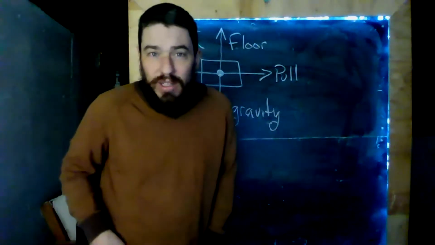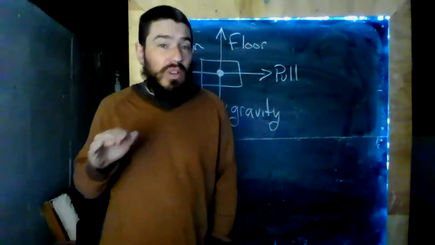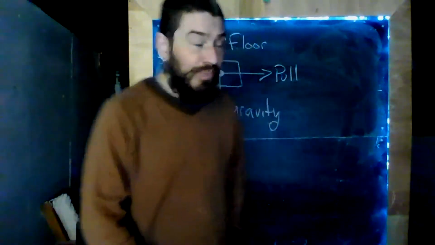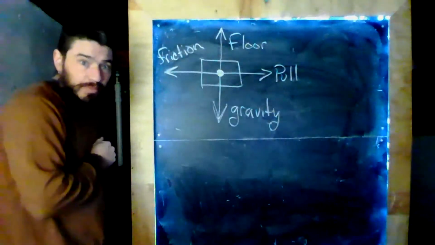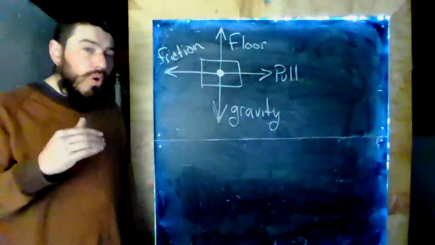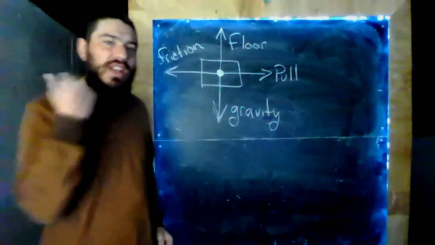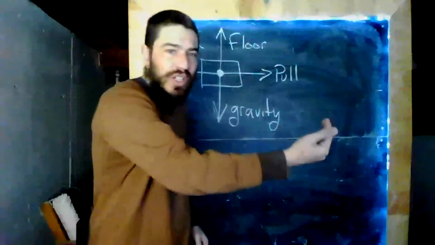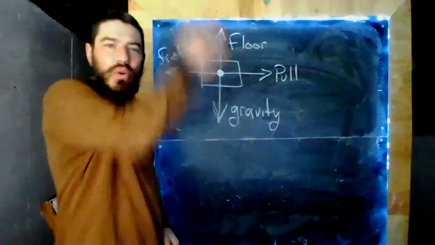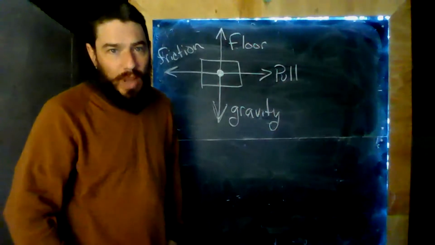Notice I snuck that word in there, total force. It does not mean that there are no forces at all acting on the object. Take this box, for example. This box definitely has forces acting on it, but the total force has to be zero. And that means that any forces that are acting in the left-right direction must balance, and any forces that are acting in the up-down direction must balance as well.